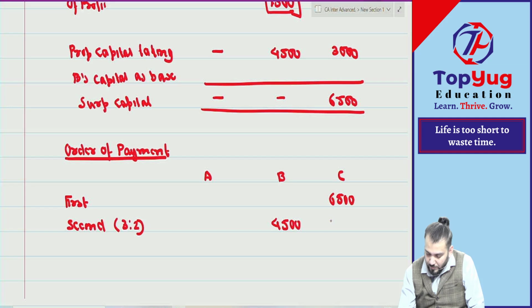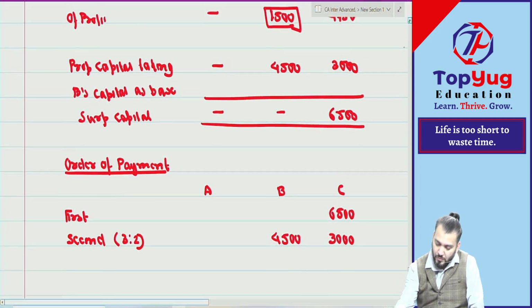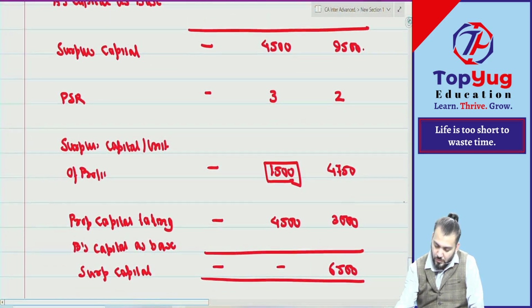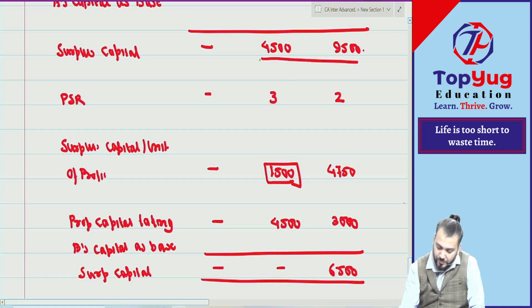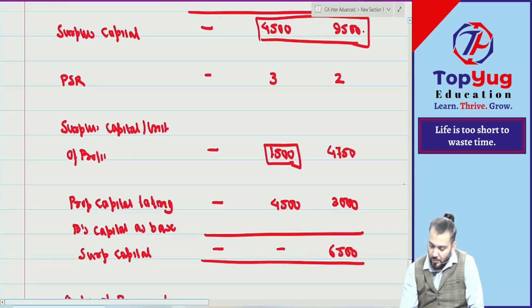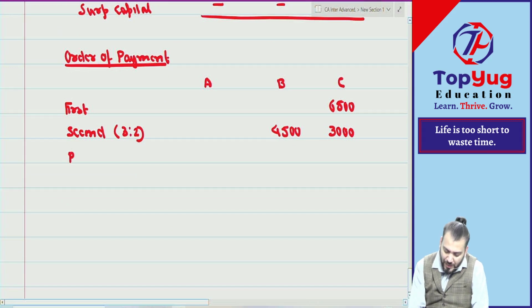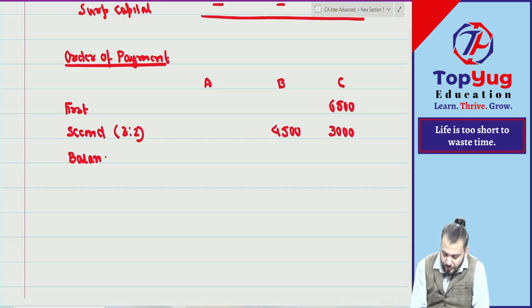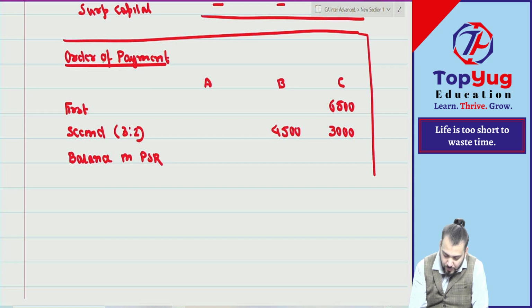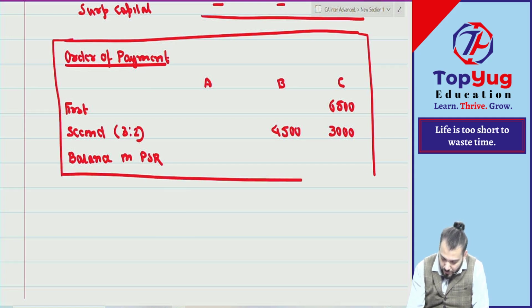And how much? 3,000. Means you have done this, no? This total is what? How much? Correct? That only you have done. Then balance in PSR. So this becomes the order of payment. Understood?